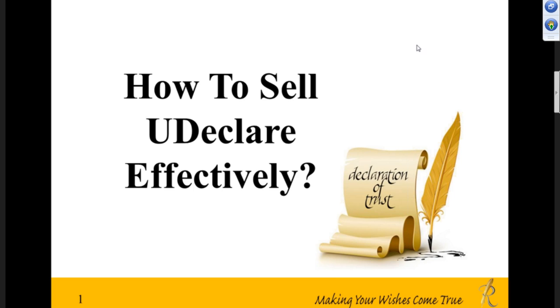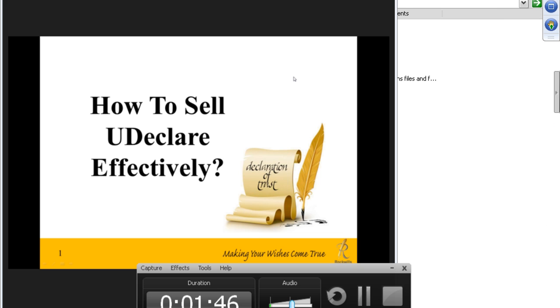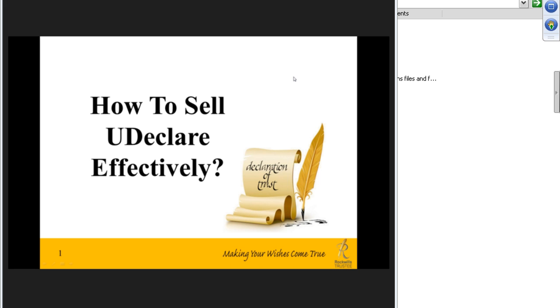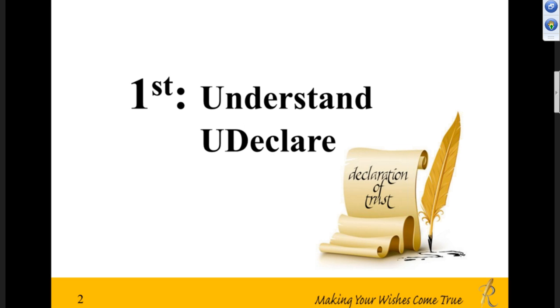All right. This session, the title that I got earlier was how to sell UDeclare effectively. Okay. Now on this title, we'll look at a few things. Before we actually go into when to sell it or how to sell it, let's look at understanding UDeclare proper first before we go into the situations where you can promote UDeclare.